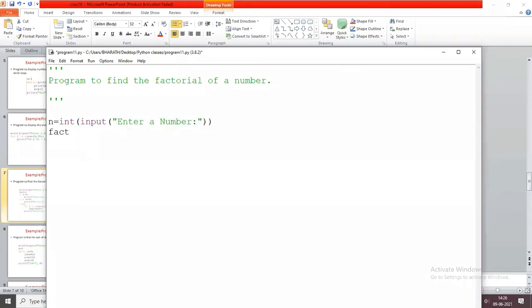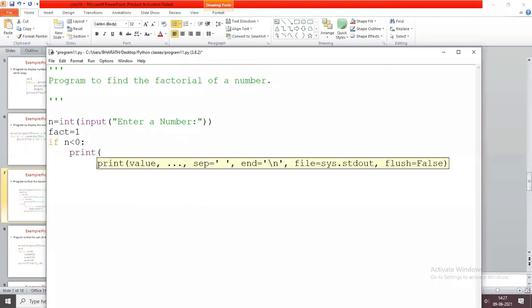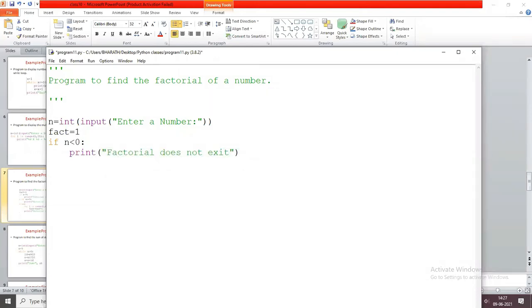I'm taking one variable fact equals 1. If n is less than 0, if whatever value you read from the keyboard is a negative number, print factorial does not exist for negative number.